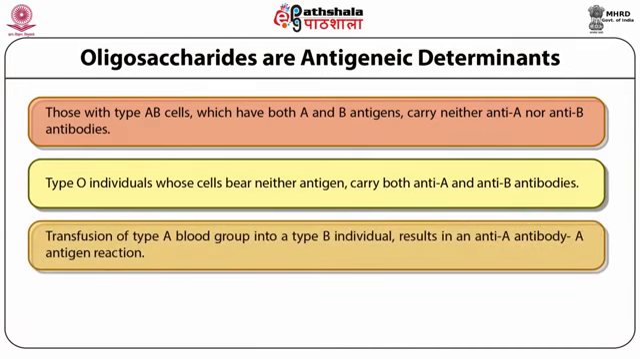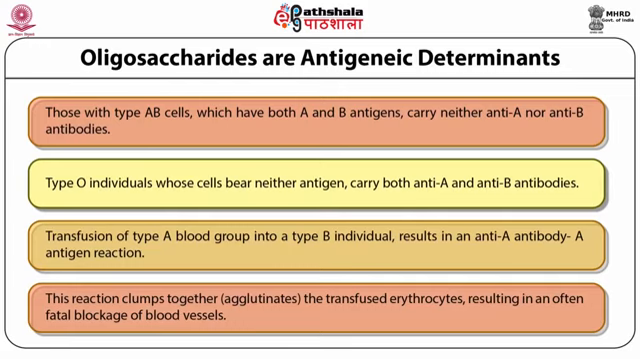Transfusion of type A blood into a type B individual results in anti-A antibody and A antigen reactions. These reactions clump together and fuse the erythrocytes, resulting in an often fatal blockage of blood vessels.